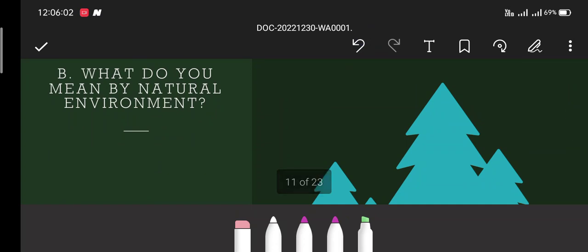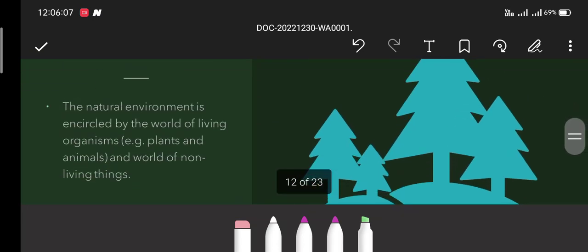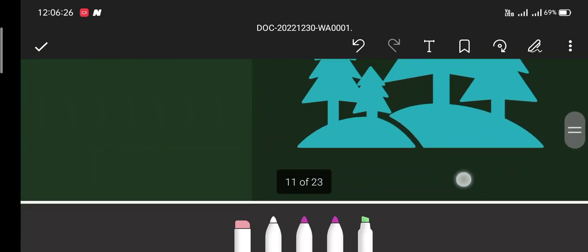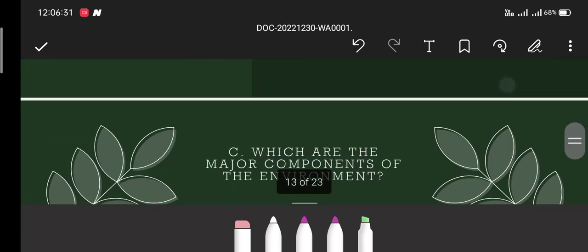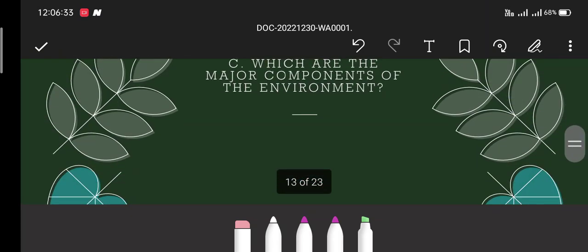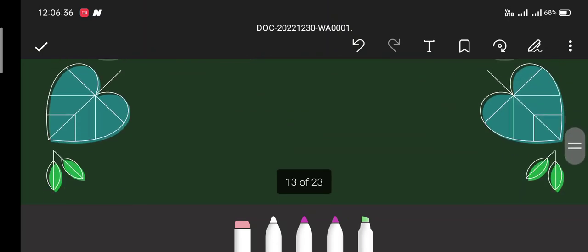Next question: what do you mean by natural environment? The answer is that the natural environment is comprised of the world of living organisms, for example plants and animals, fauna and flora. Flora refers to the plants, fauna refers to the animals, and also the world of non-living things.